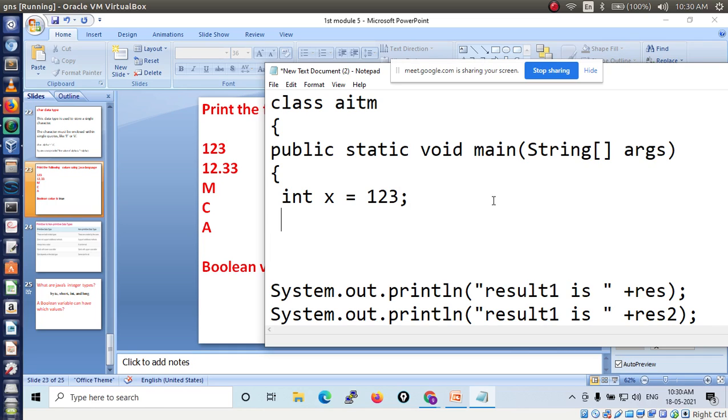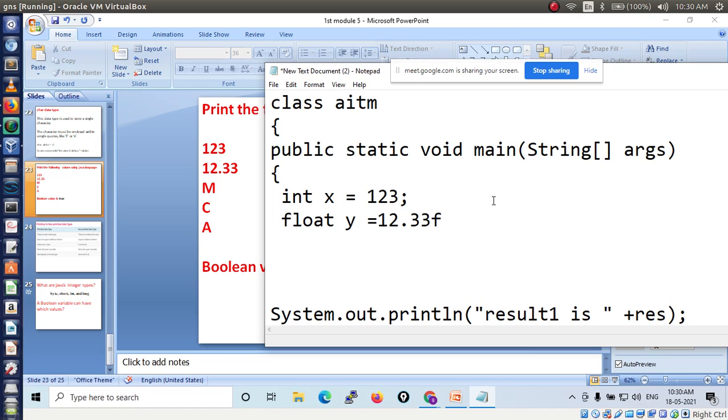Here you have to take float or double. Now I am taking float. Variable name y is equal to the value 12.33. Then here I have to compulsorily use f. Compulsory f I have to use. Now next is m that I have to print.